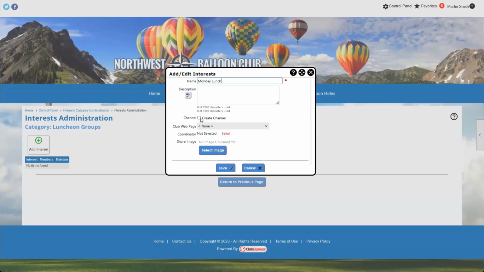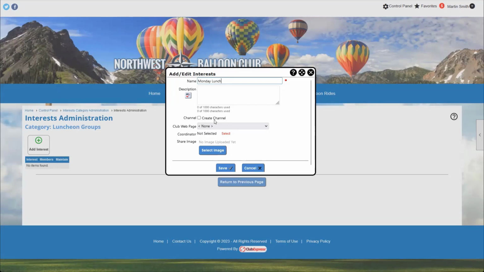We can choose to create a channel. Now, this is for people who use the mobile app. If you use the mobile app, there is a thing called mobile channels where people can get categorized into channels and select what channel they want to use. So there could be messaging in the mobile app. So you could say, I want to message all of the people that are going to Monday luncheons.